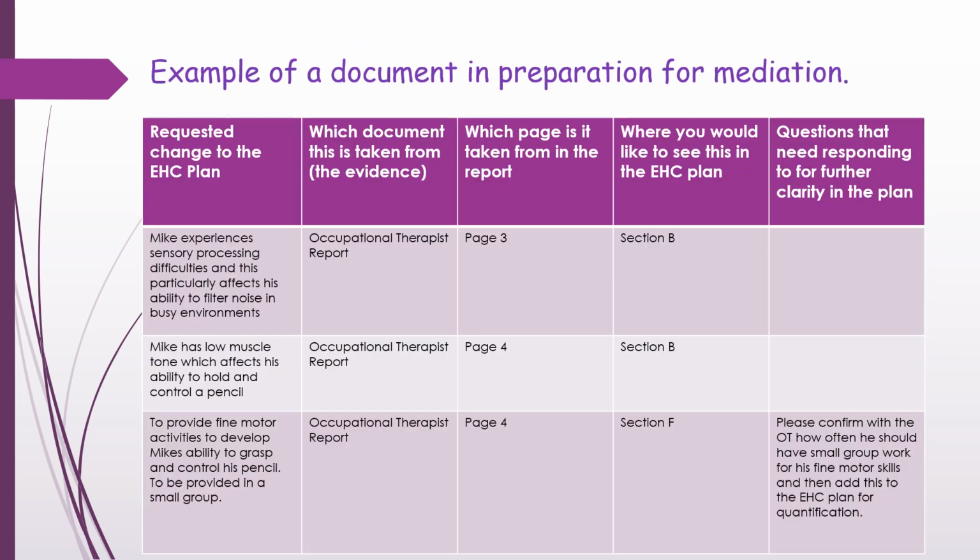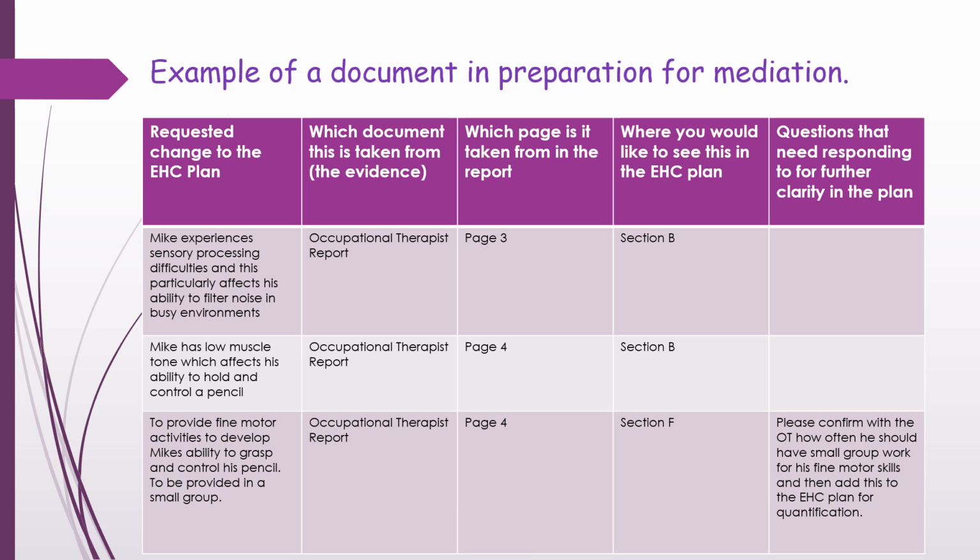So here's an example of a document in preparation for mediation. You'll see that there's requested changes to the EHC plan in one column, which document it's taken from, which page it's taken from in a report, where you'd like to see it in the EHC plan, and any questions. So for example, the top one there talks about Mike experiences sensory processing difficulties, and this particularly affects his ability to filter noise in busy environments.